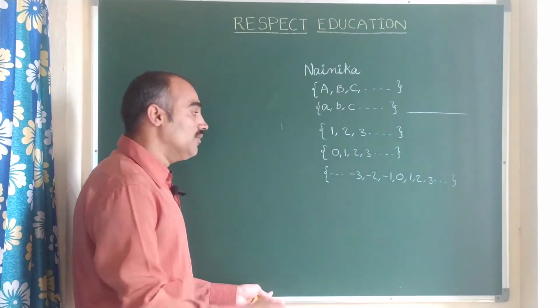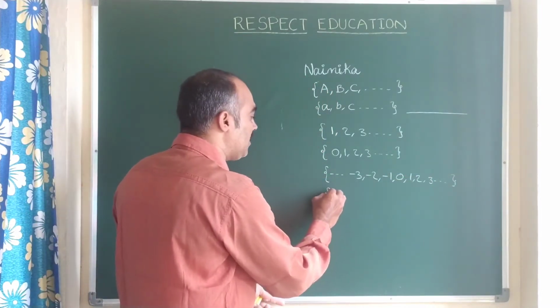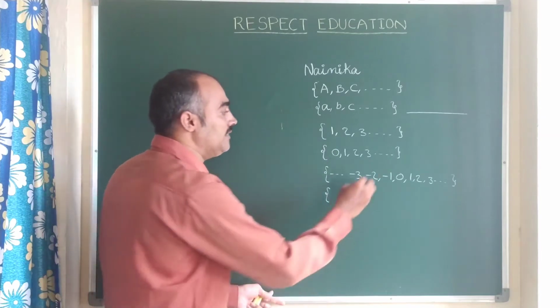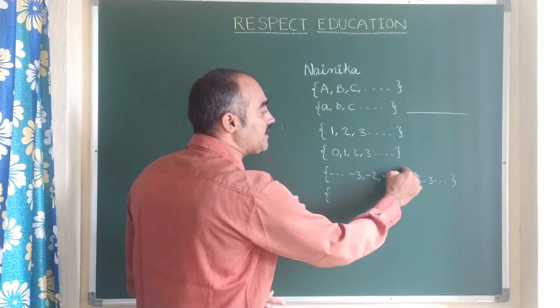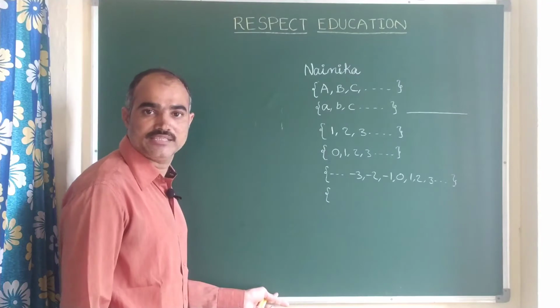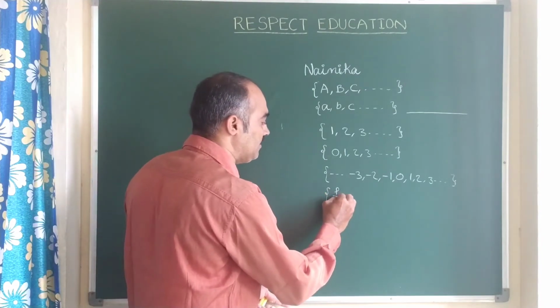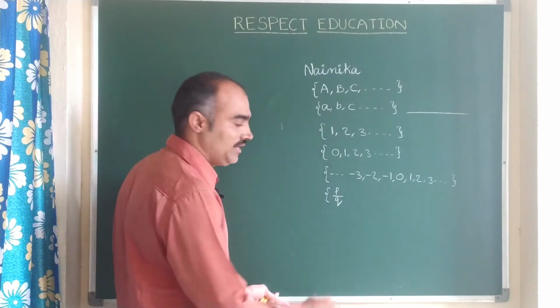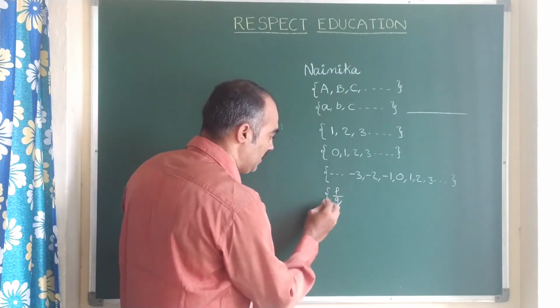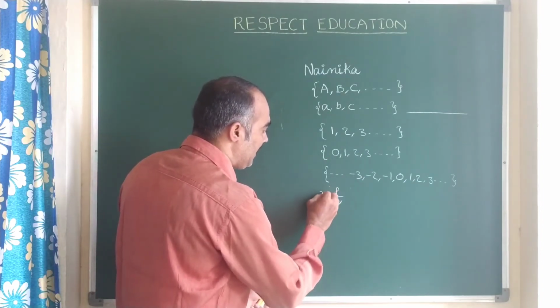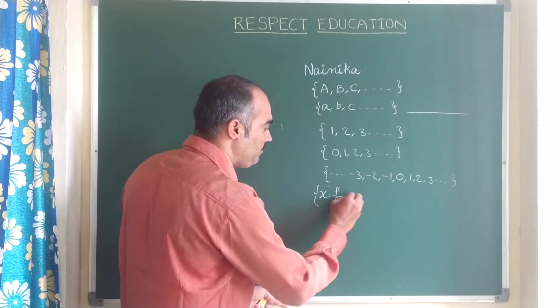Clear? Further, she will come to know that there are fractional numbers, that is, fractions. We can call them the numbers which are in the form p by q.